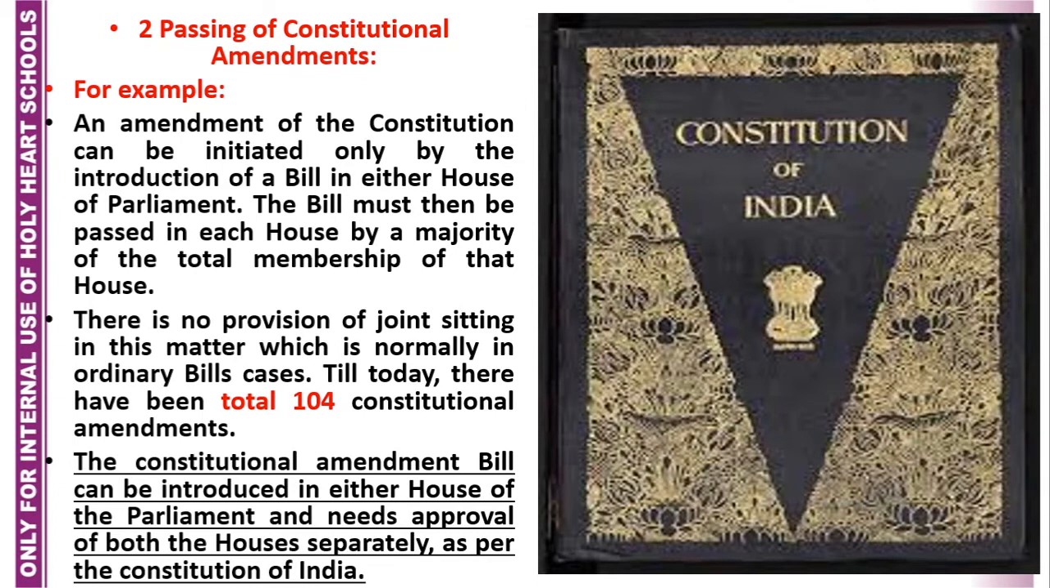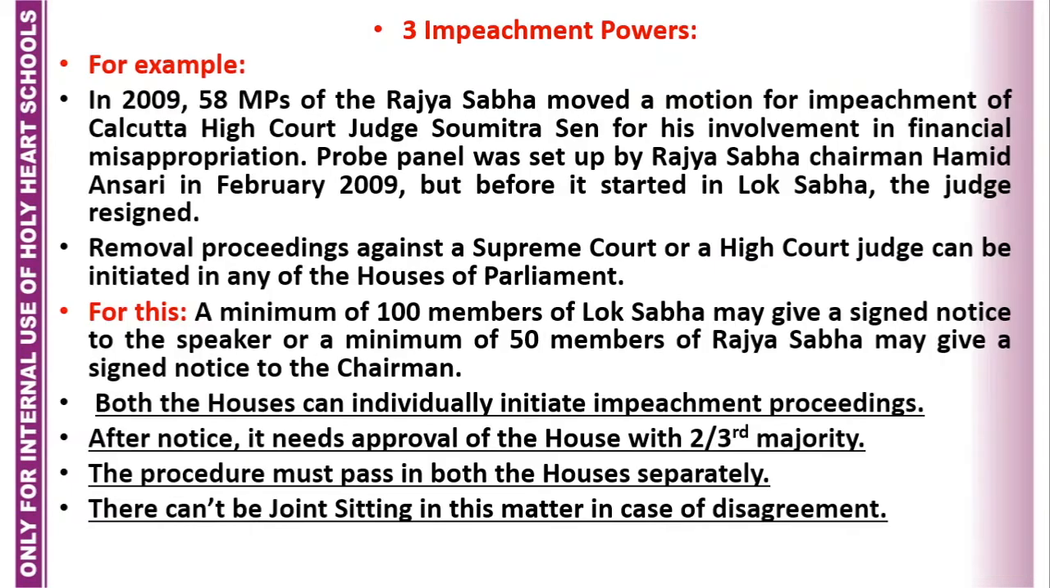Approval is required in both the houses separately, which means there is no joint sitting of both the houses, as I have already told you. But here again I am telling you, for the introduction of the constitutional amendment bill, both the houses have equal power. It can be introduced in any house, maybe in the Lok Sabha or in the Rajya Sabha. The next point where both the houses enjoy equal powers is impeachment powers.